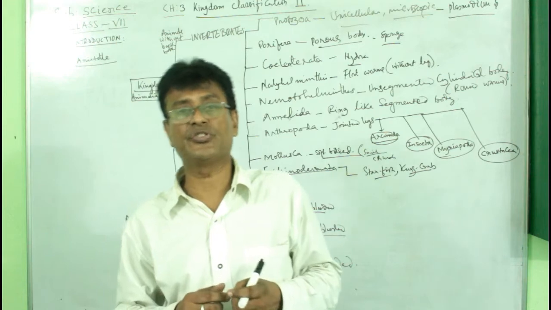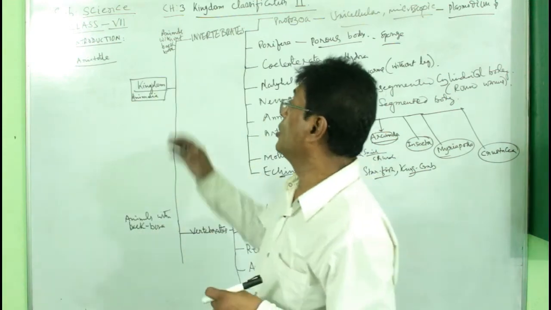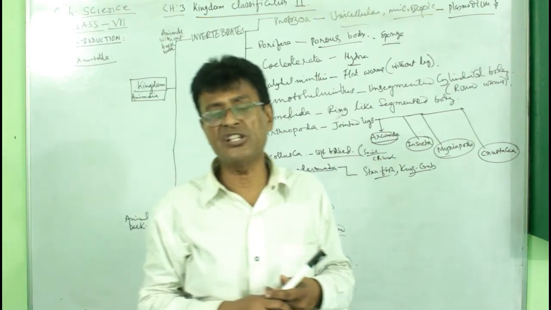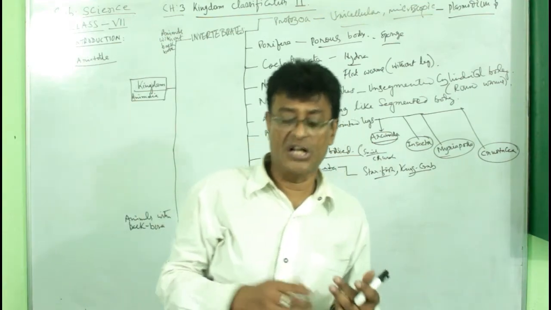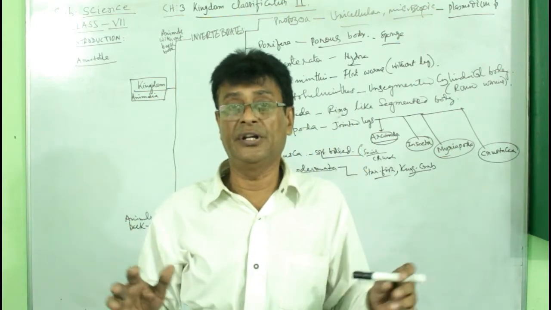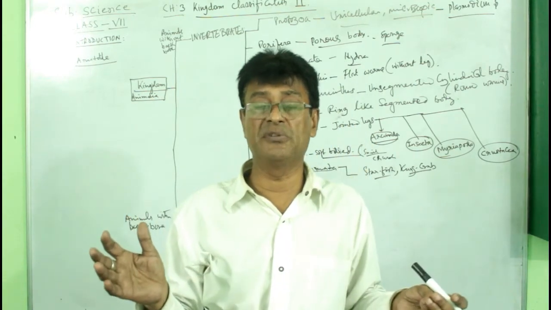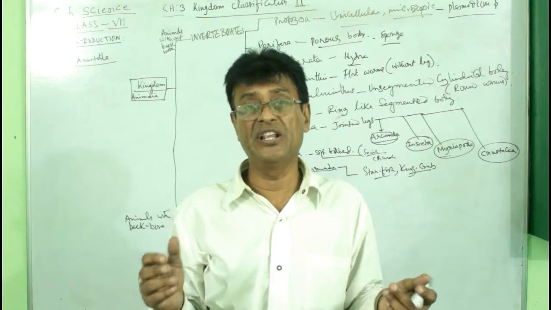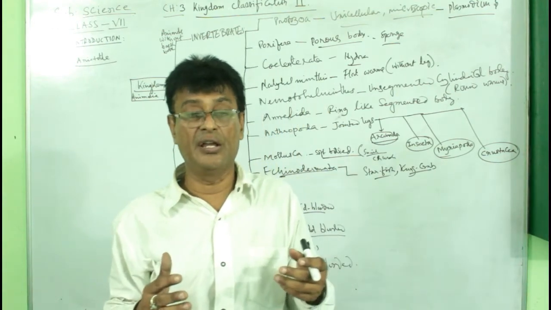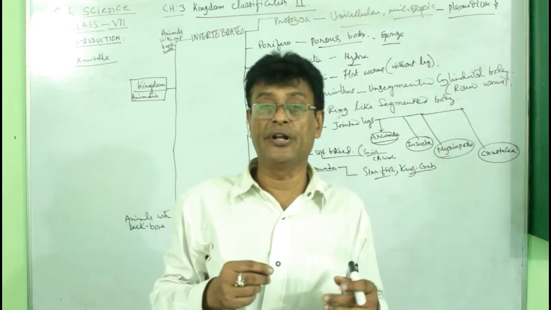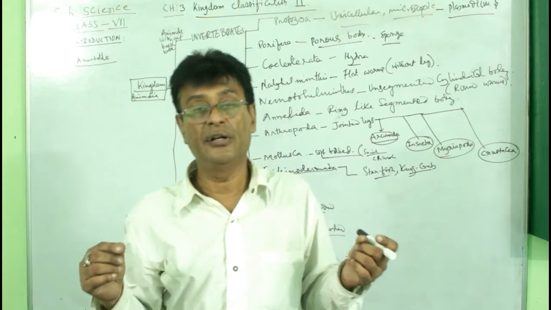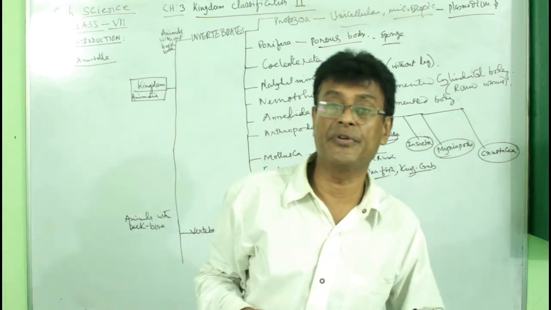Now as it was already spoken earlier in the introduction, why is classification required? Classification is required because on the surface of the earth there is a diversity of plants and animals. So many that you cannot count them, and if a person tried to do it single-handedly, a life would not be enough to finish this count.